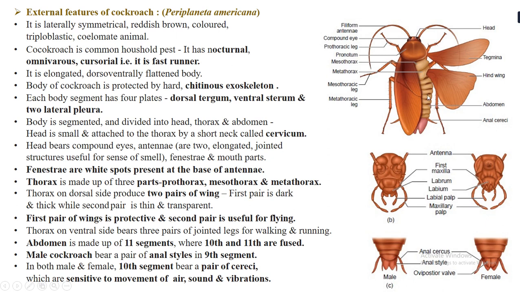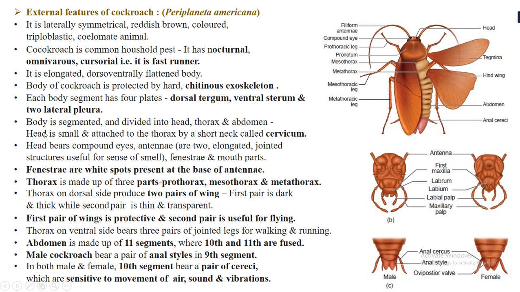It shows this elongated dorsoventrally flattened body, and the body of the cockroach is protected by an exoskeleton which is made up of chitin material, so it is showing chitinous exoskeleton. Each body segment has 4 plates: there is the dorsal sternum, the ventral sternum, and the 2 lateral pleura.